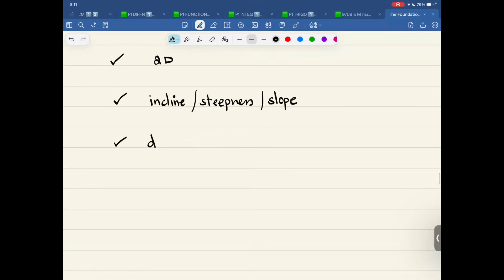It's about distance between 2 points. It's about the equation of a line.